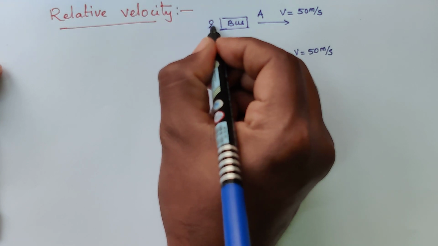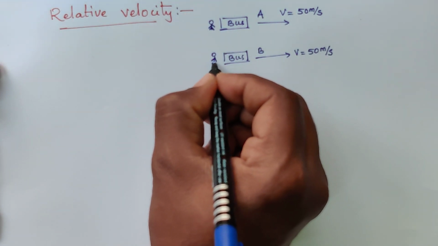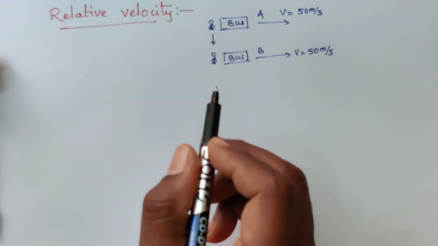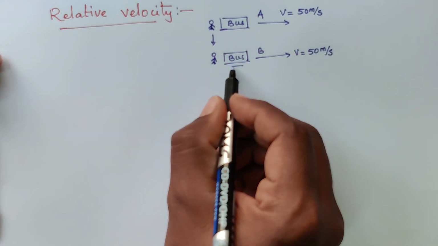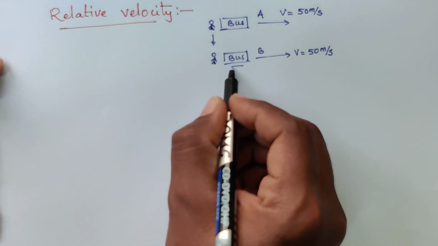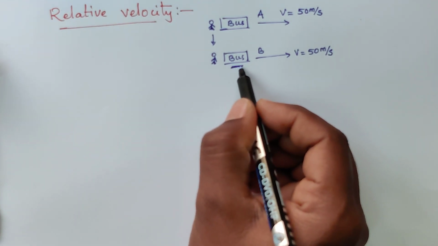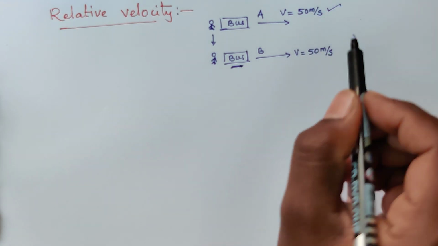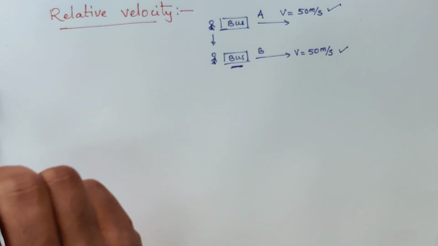When you are in bus A and look at your friend who is in bus B, he appears to be moving with no velocity. He appears to be at rest, because you are moving with 50 meter per second and your friend is also moving with 50 meter per second.